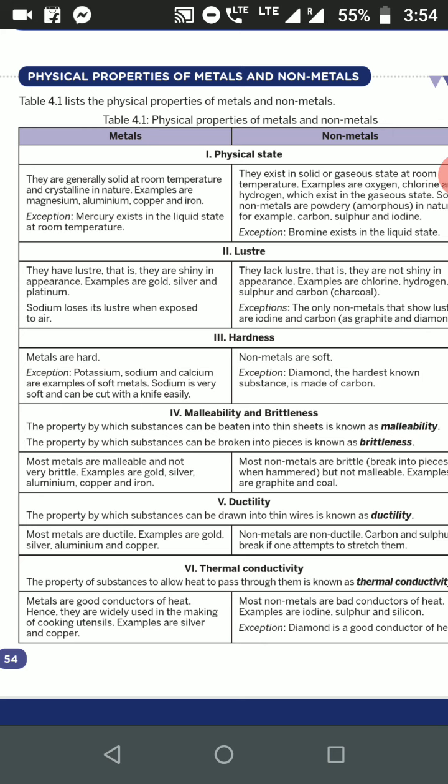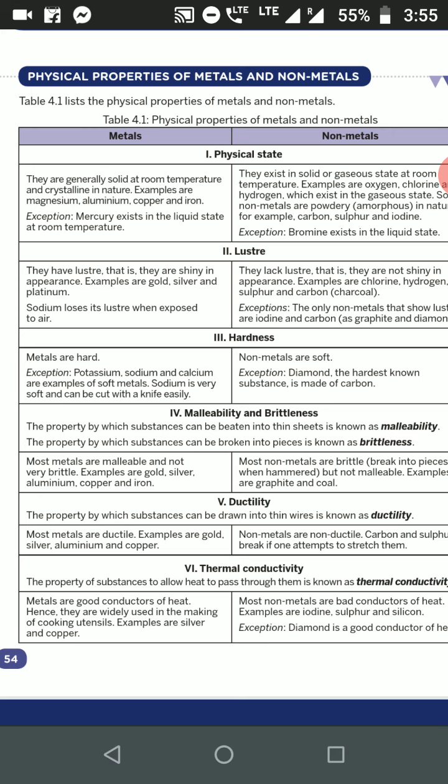And brittleness is the property that we can break the element easily when we hit them. So most of the metals are malleable, but they are not brittle. Most of the non-metals are brittle, but they are not malleable. If you try to break the carbon, it will change into powdered form. But if you try to break the iron, you cannot change the iron into powder form. So brittleness is not there in the metals.